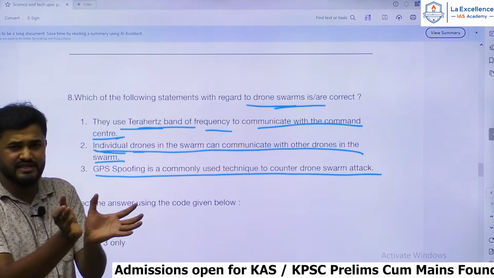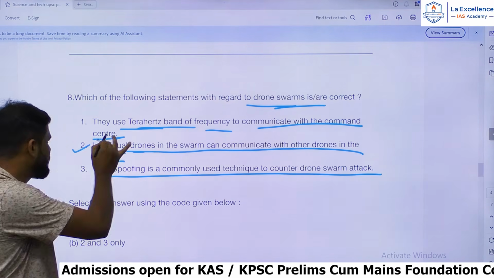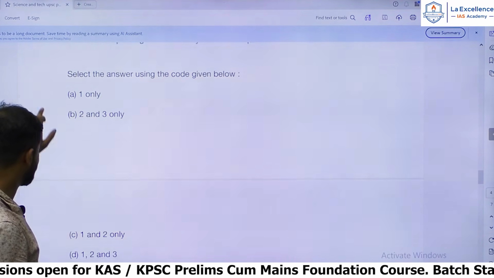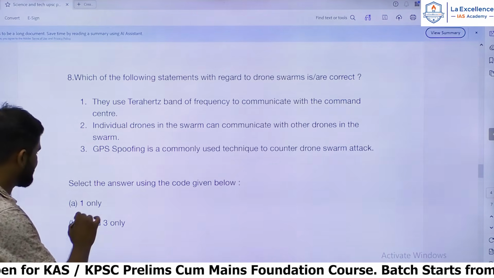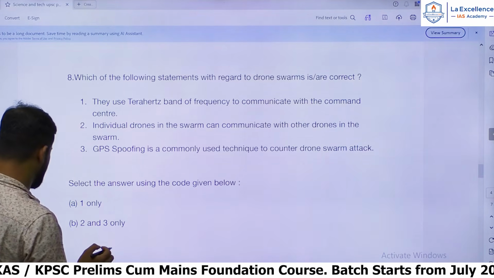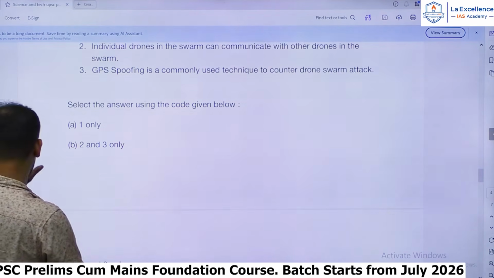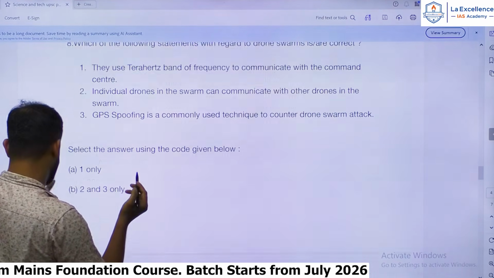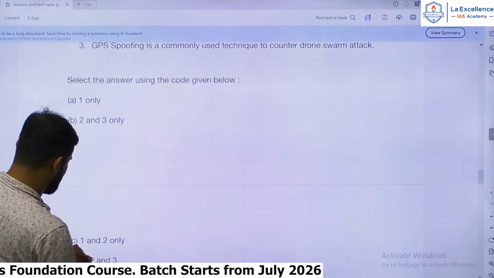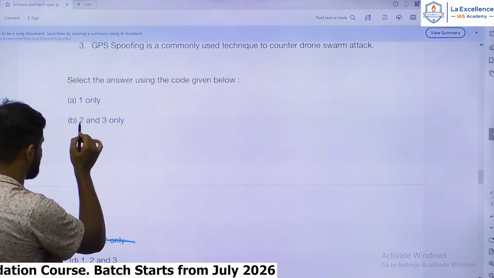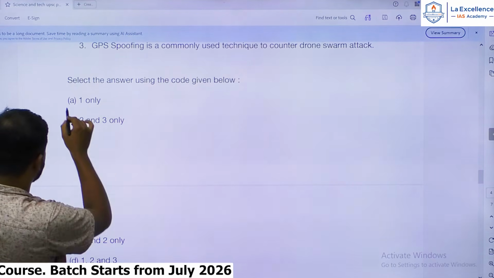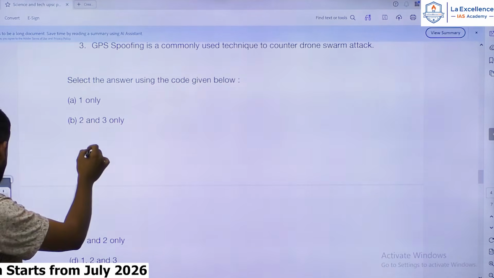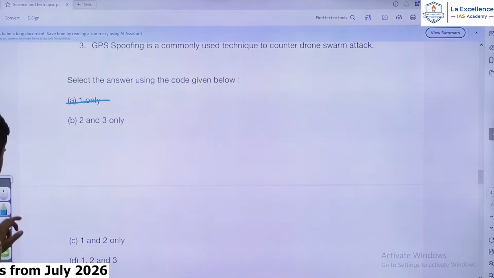If you understand the basics of drone swarming, definitely 2 must be correct. 2 you cannot eliminate. Hence you can eliminate option 1, where 2 is not present. The answer must be within these 3.